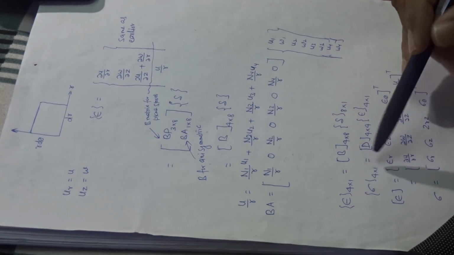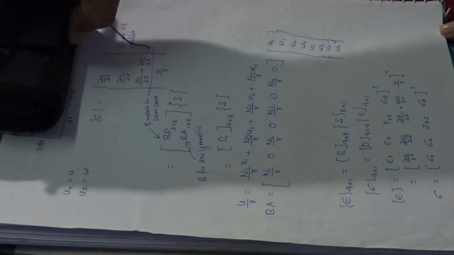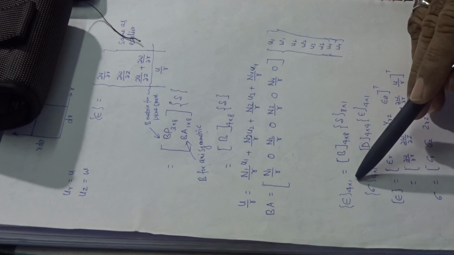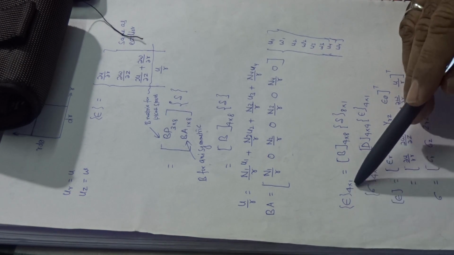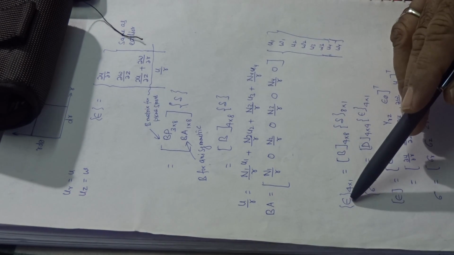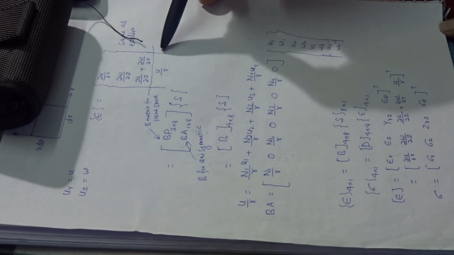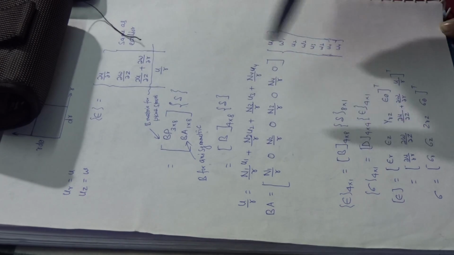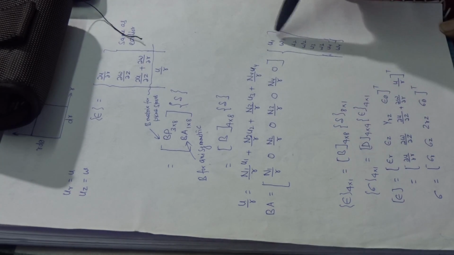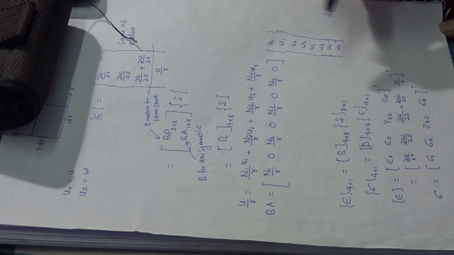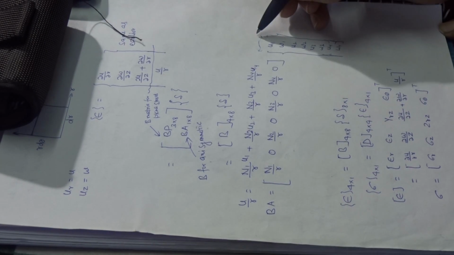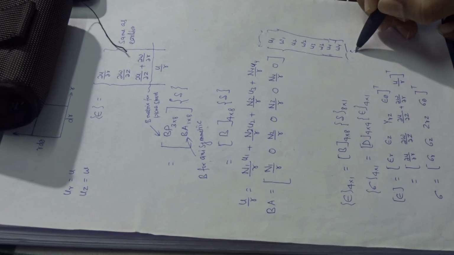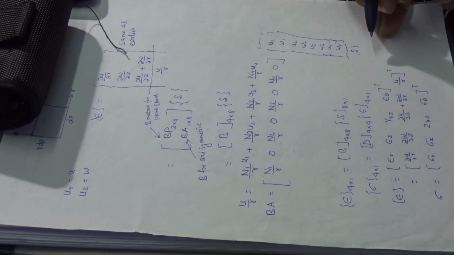So epsilon, the strain. We can write the strain of order 4 by 1, that is epsilon. It is equal to the B matrix, which is 4 by 8, times delta, which is 8 by 1.